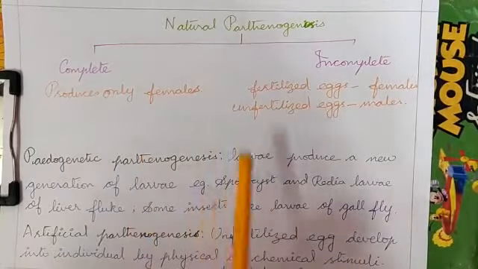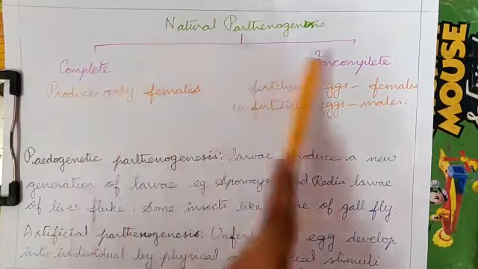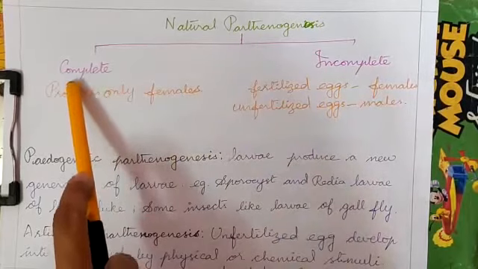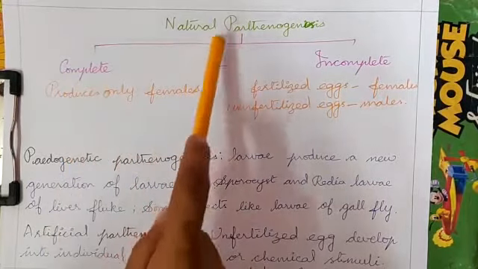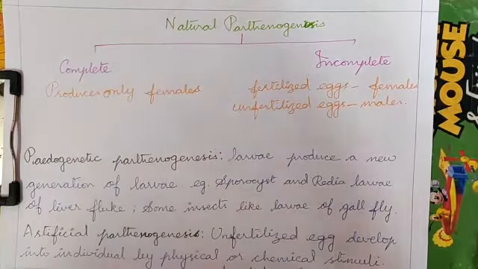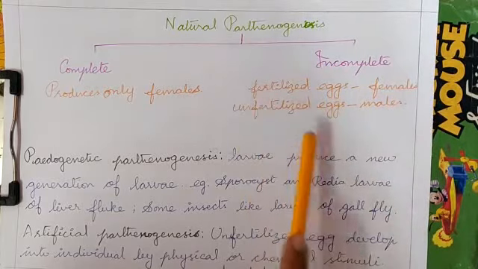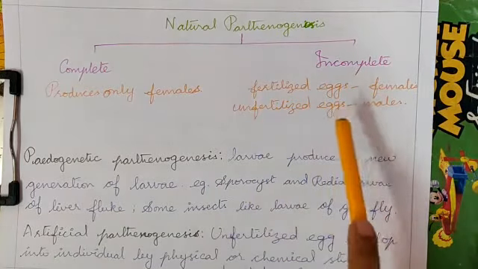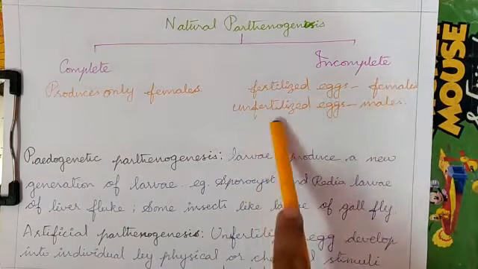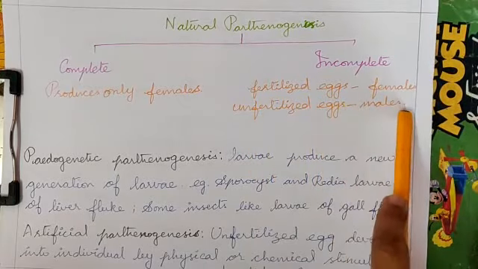Based on the completion, natural parthenogenesis can be classified into complete and incomplete. Complete natural parthenogenesis produces only females. There is no male in this. Only females are produced. In incomplete parthenogenesis, the fertilized eggs develop into females and unfertilized eggs are differentiated into males.